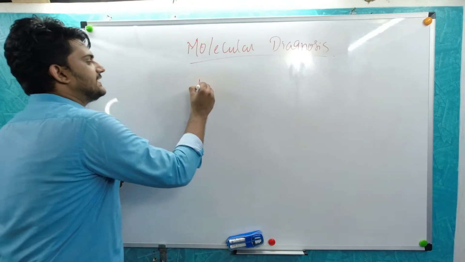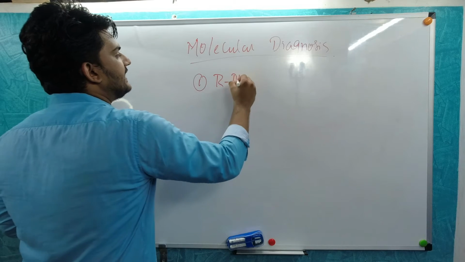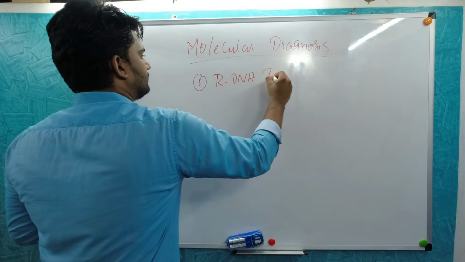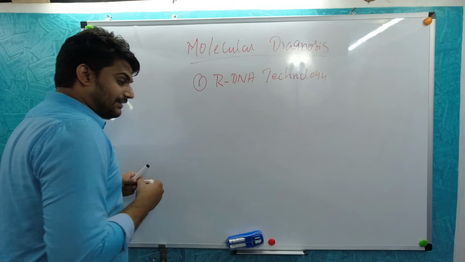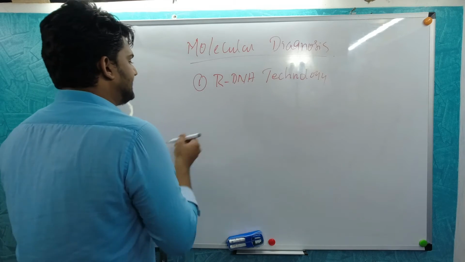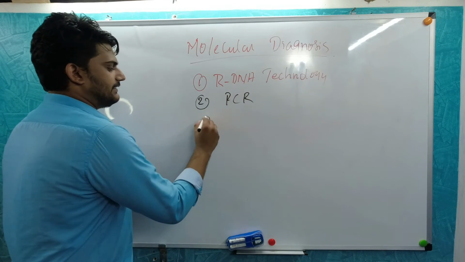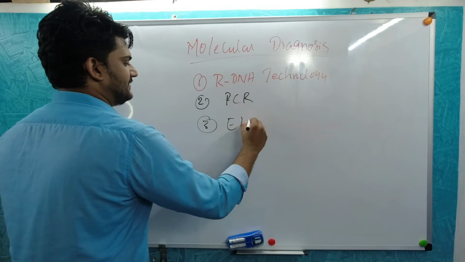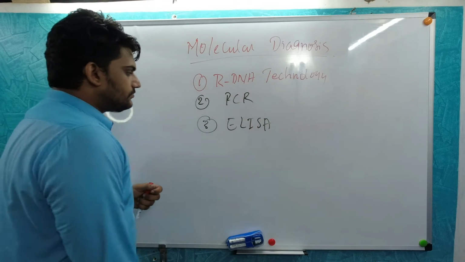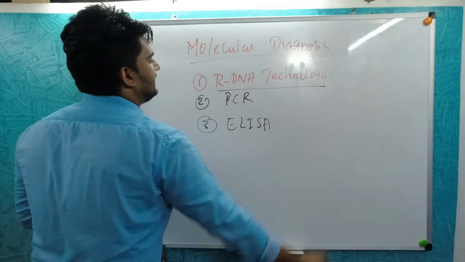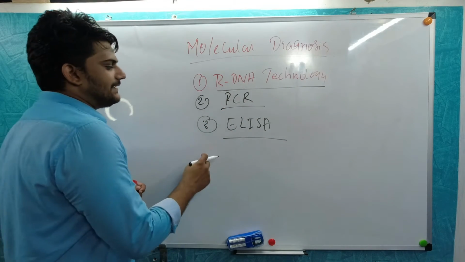The first one is recombinant. So I'll write like this: recombinant DNA technology. The second one is PCR, and the third one is ELISA. So recombinant DNA technology, PCR, and ELISA.